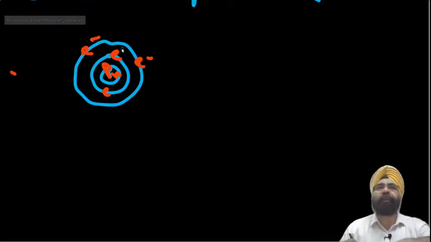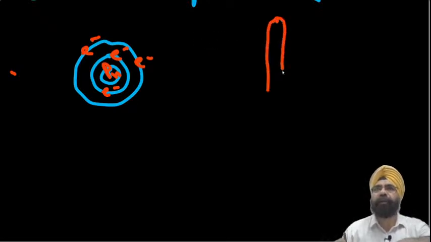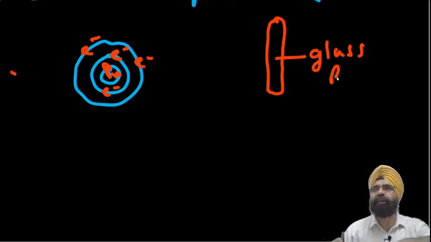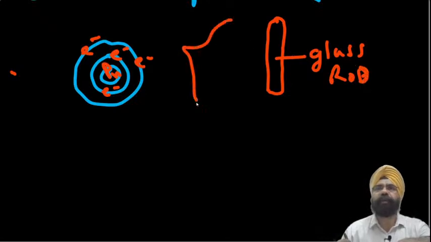So what happens when we rub? Suppose I am rubbing glass. I am rubbing a glass rod on silk. We all did this in class 9. If I rub it on a silk cloth, then what happens?